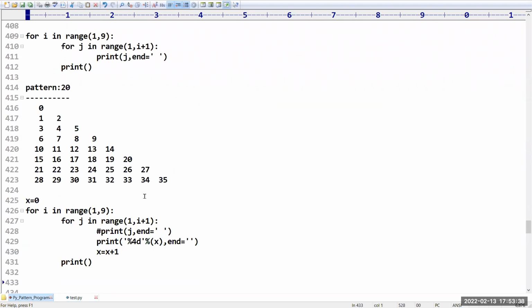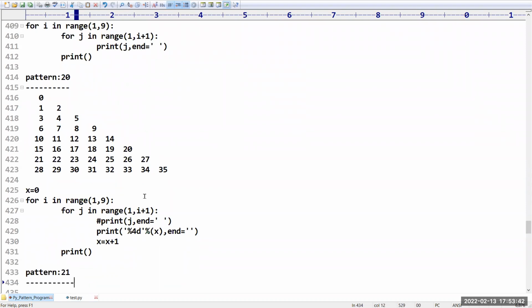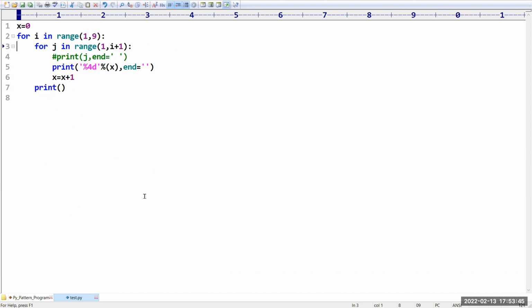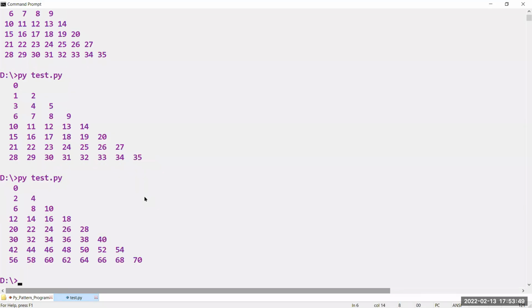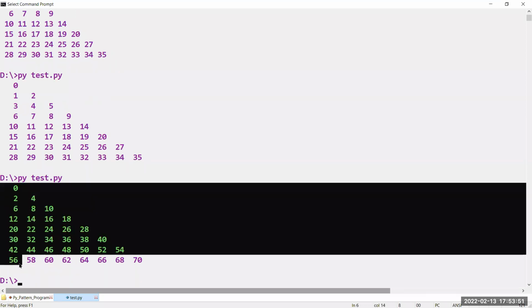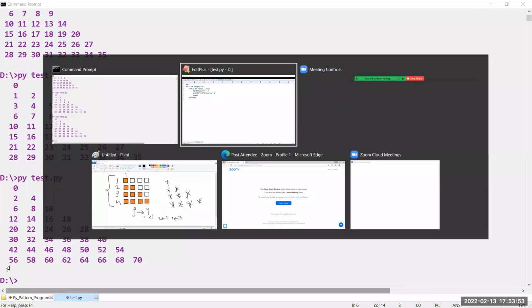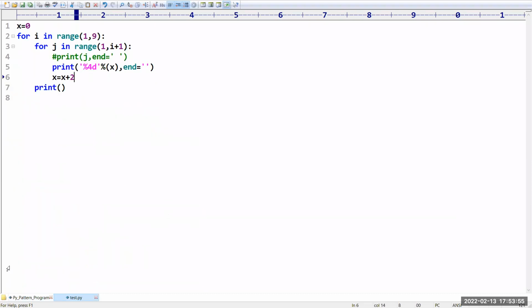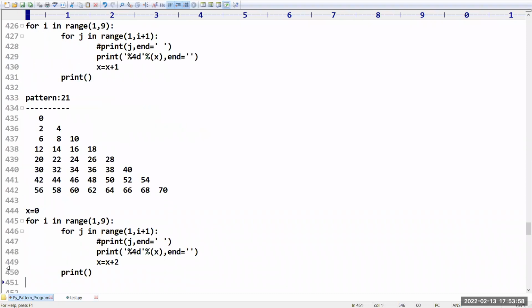In this, I want only even numbers. Sir, how to generate only even numbers? The logic is the same. x is equal to x plus 2. Now you can see we got only even number values.